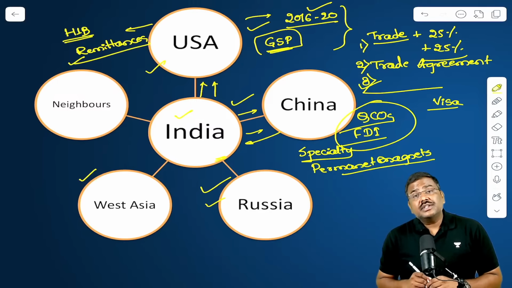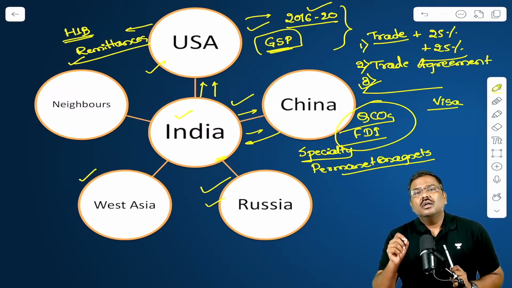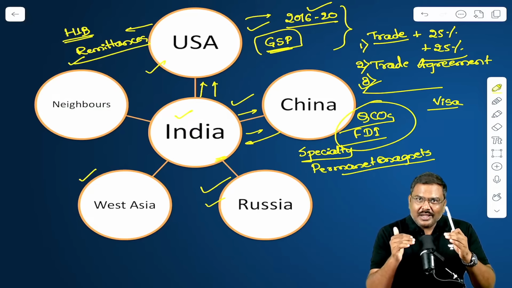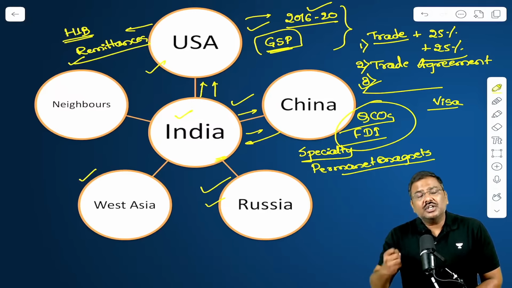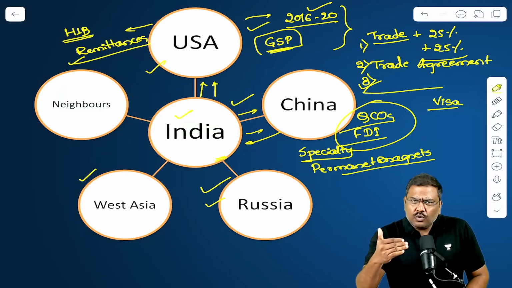Now, in the context of India and Russia, what has been happening in this particular year? During this particular time period, the crude oil imports which have come into India from Russia, no doubt, have come down. With the targeting done by USA, higher tariffs announced because we are importing the Russian crude oil, no doubt, the import of crude oil from Russia has come down.